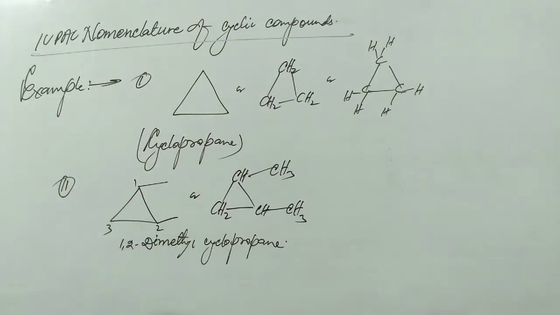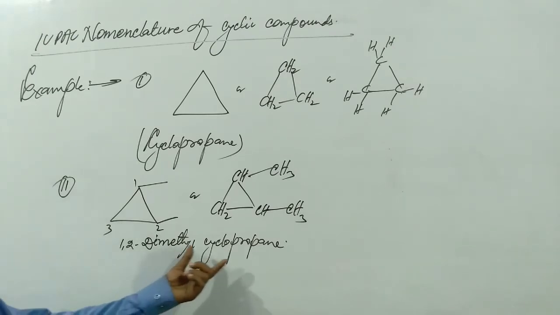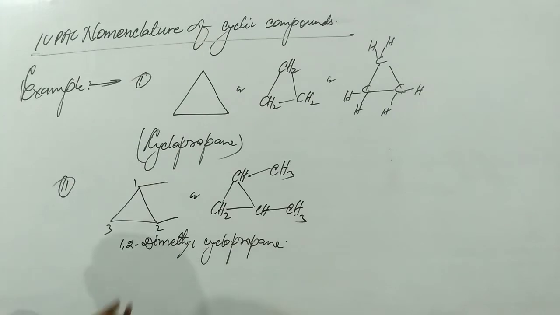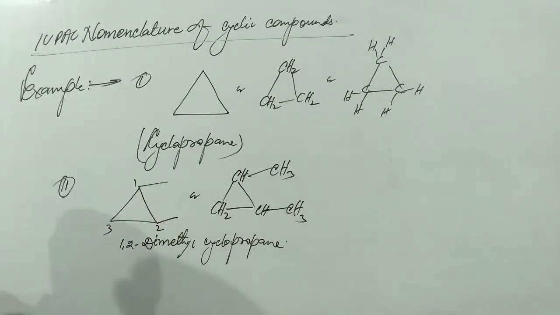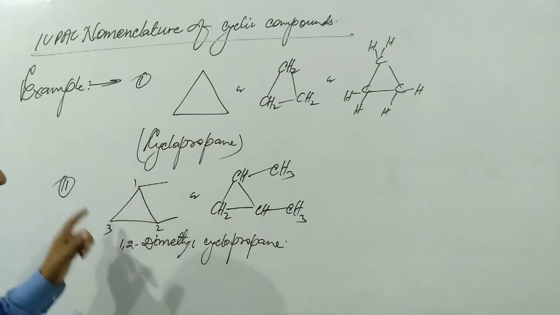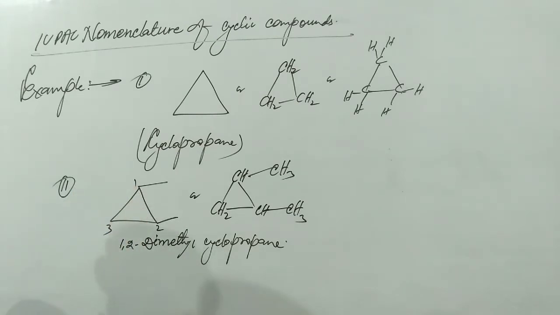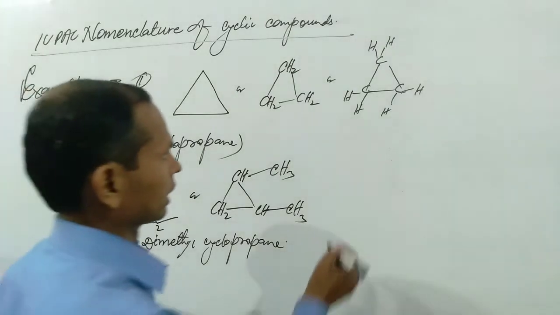Similarly, at second carbon atom another methyl group is present. So the name of such compound is 1,2-dimethyl cyclopropane, because the word di is for 2 methyl group and cyclo means this is close chain compound. So the name of such compound is 1,2-dimethyl cyclopropane.